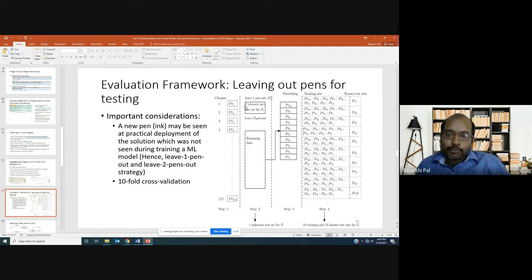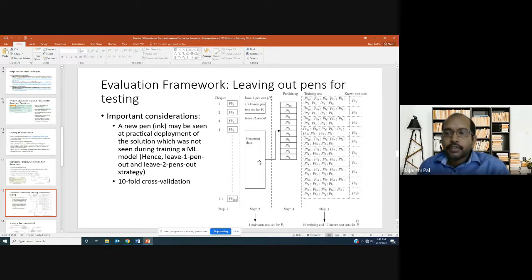We are creating, using those, an unknown pen test set. So the pen is not known to us. The rest we consider as our remaining data.